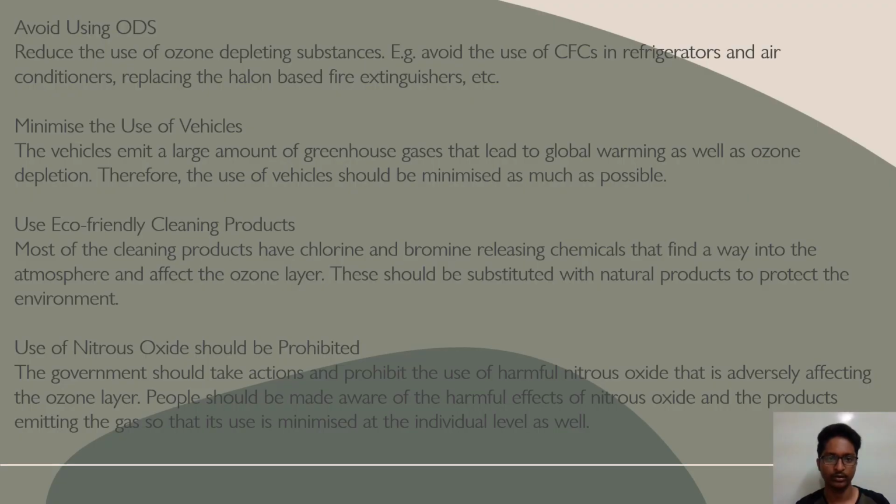Control measures. Avoid using ODS. Reduce the use of ozone depleting substances. Example, avoid the use of CFCs in refrigerators and air conditioners, replacing the halon-based fire extinguishers. Minimize the use of vehicles. The vehicles emit a large amount of greenhouse gases that lead to global warming as well as ozone depletion. Therefore, the use of vehicles should be minimized as much as possible.